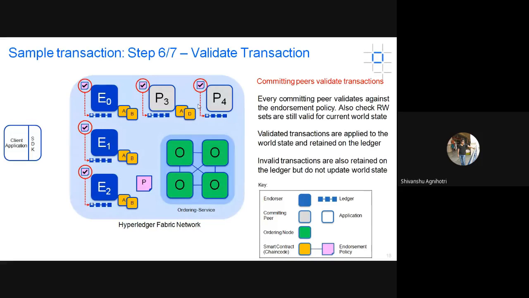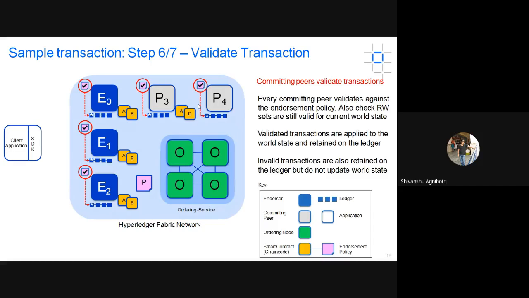Again, I've told you the ledger contains two parts: world state and blockchain. In the blockchain, the transaction details will be stored, and the data will be updated on the world state. So this is the validation process. Now the whole process is complete because we have validated the transactions.